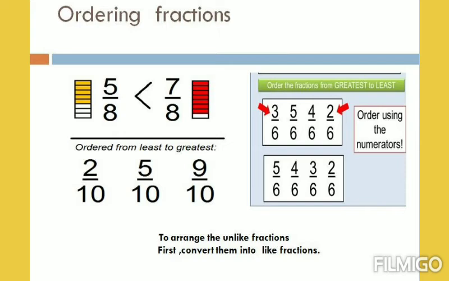Next we are going to recall ordering the fractions. For this we have to compare the fractions. By comparing the fractions, we can arrange the given fractions in either ascending order or descending order. If the fractions are like fractions, we can compare the numerators alone and arrange them. If the fractions are unlike, first you have to make them like fractions, then arrange them in order.